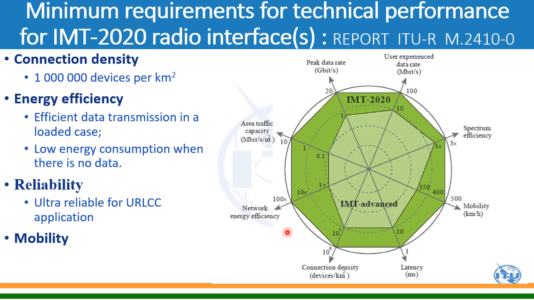Now coming to the mobility. If you look at mobility in 4G, the maximum mobility supported was 350 km per hour. In 5G it has been enhanced to 500 km per hour, mainly considering its usage in the railways.